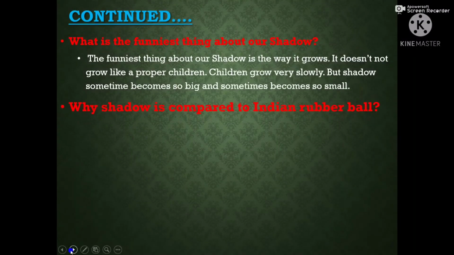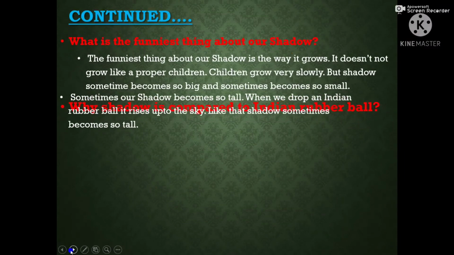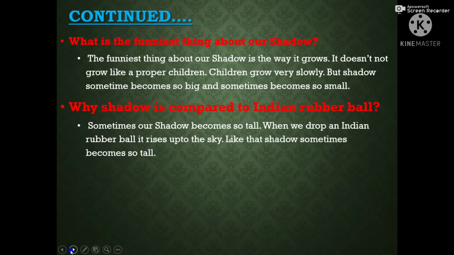Why is shadow compared to Indian rubber ball? Answer. Sometimes our shadow becomes so tall, like when we drop an Indian rubber ball, it rises up to the sky. Like that, shadow sometimes becomes so tall. That's why shadow is compared with Indian rubber ball.